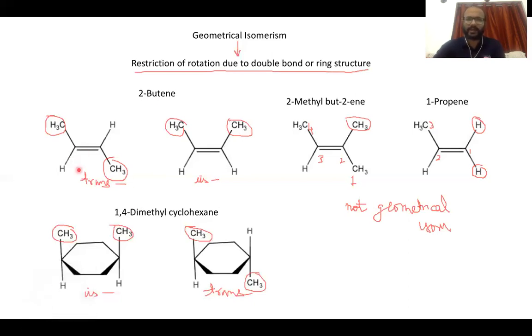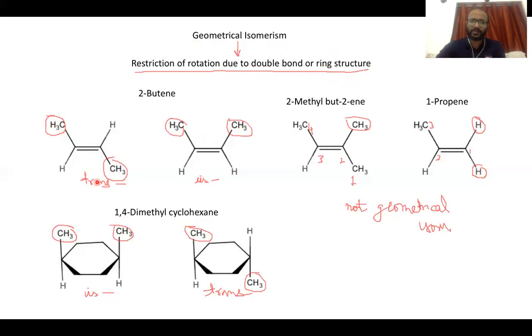So I hope I have introduced to you what we mean by geometrical isomerism. It is a kind of isomerism where you see a difference in geometry, and that's why it's called geometrical isomerism. In one geometry, the two substituents are opposite; in the other geometry, the two substituents are on the same side. This arises because of the restriction in rotation across a double bond or a ring structure.